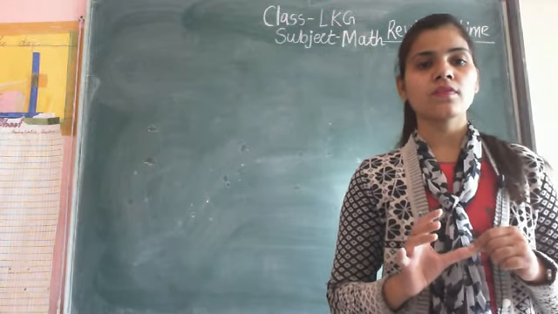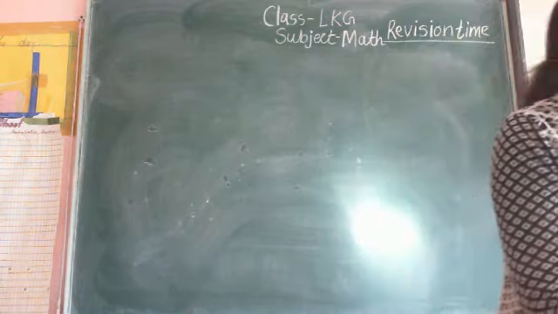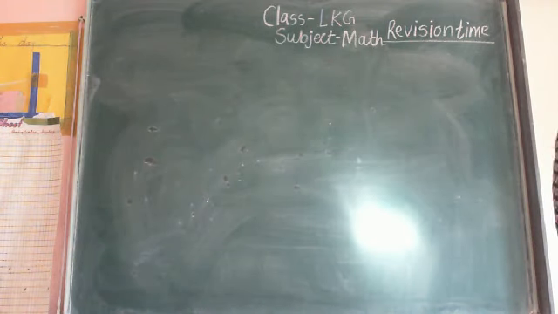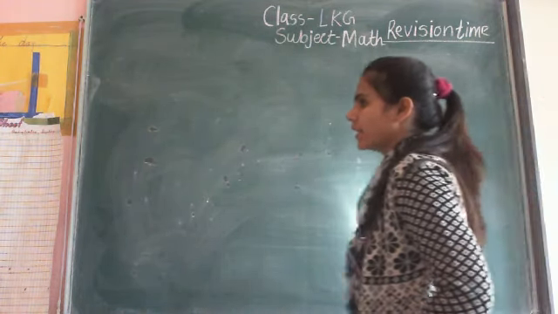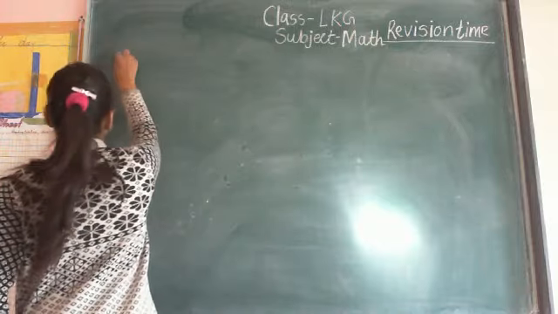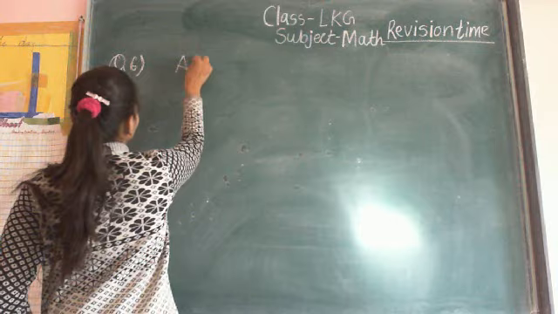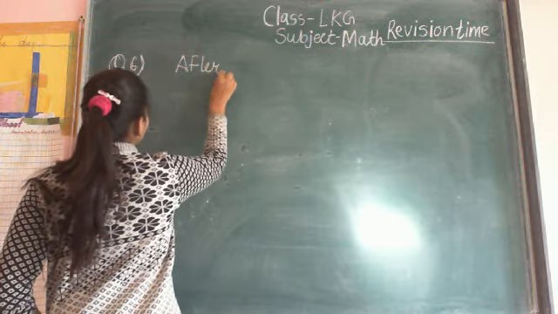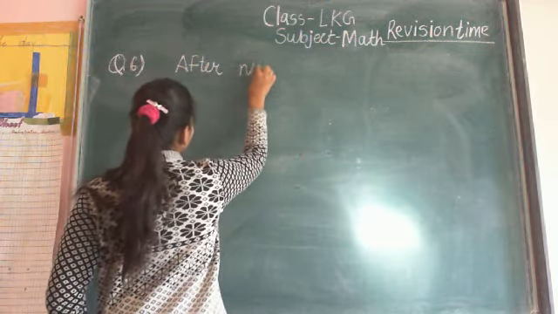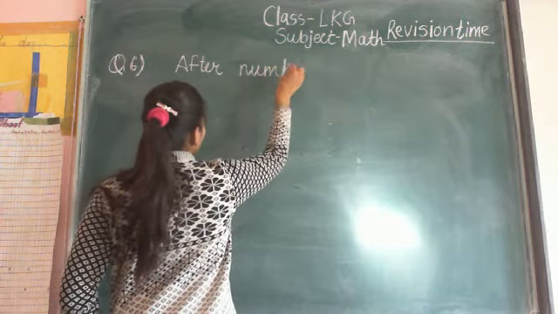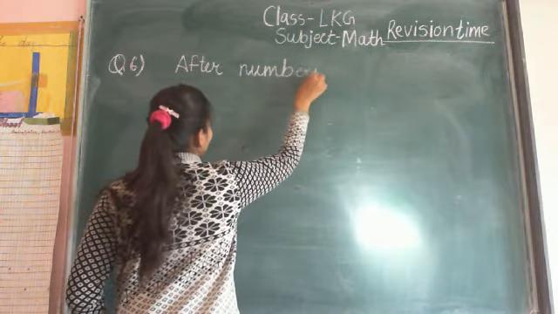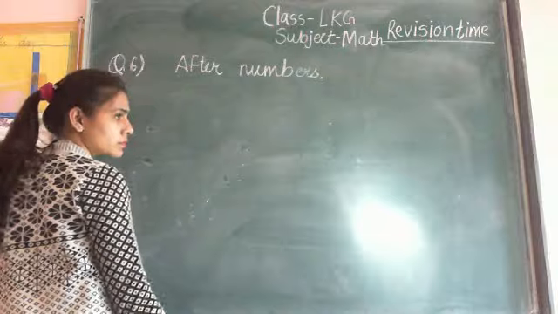So revision of after numbers is your question number 6. Write your heading after numbers. After numbers. Full stop.